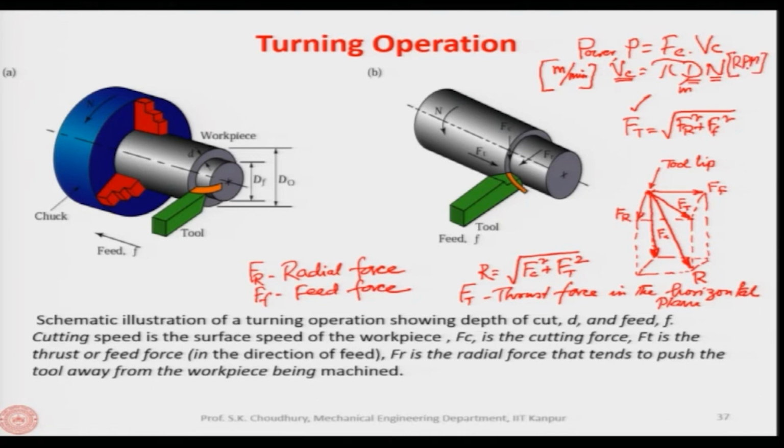Now, this force, as I said, is responsible for the power consumption, and therefore it is important that the Fc consumed during the process should be as minimum as possible, so that the power consumption remains minimum. What does it mean that power consumption is minimum?